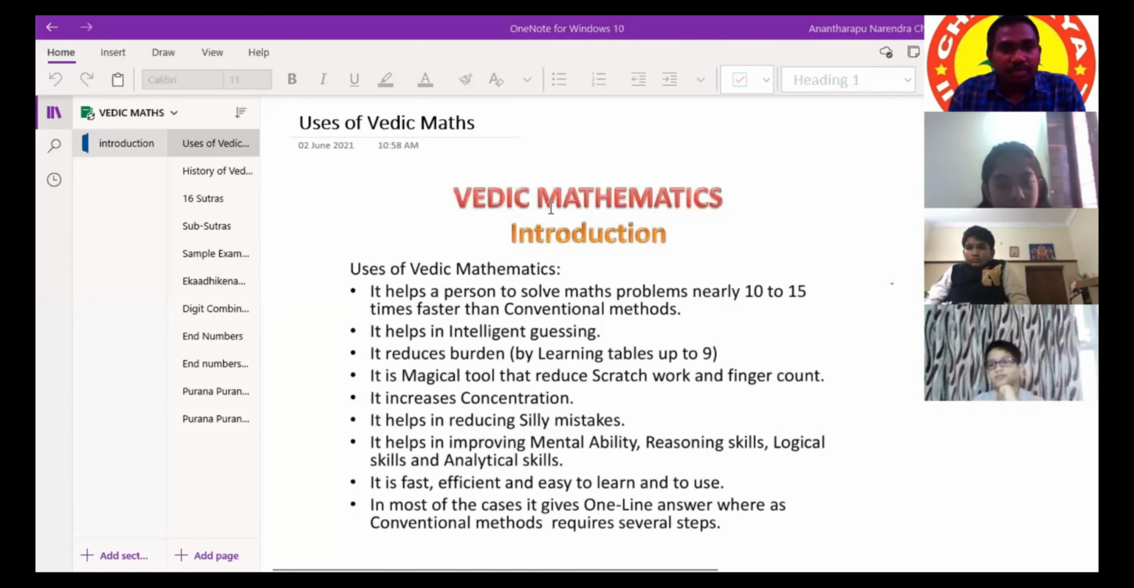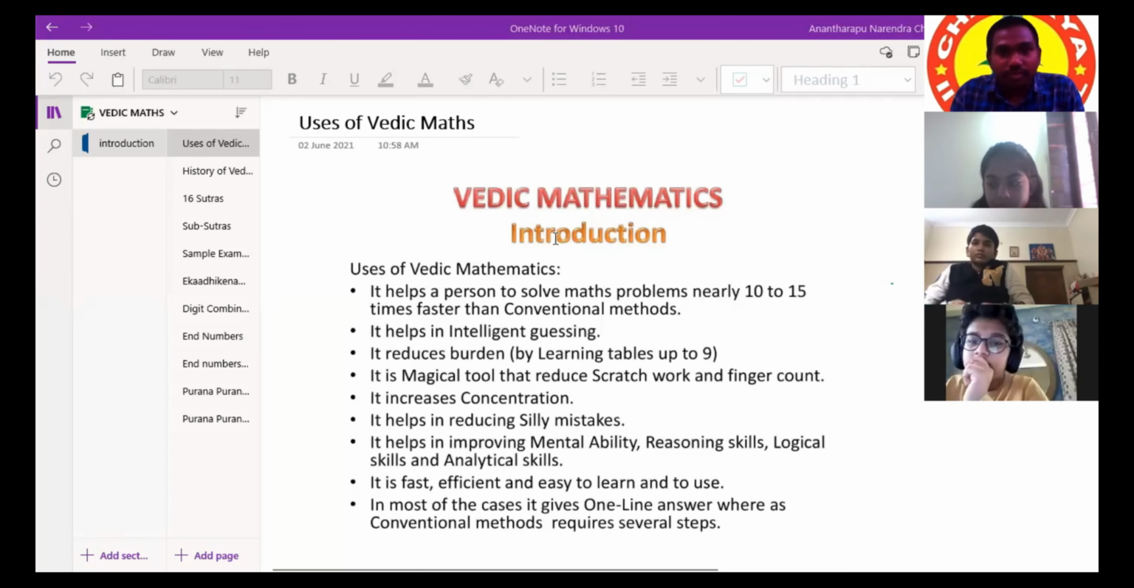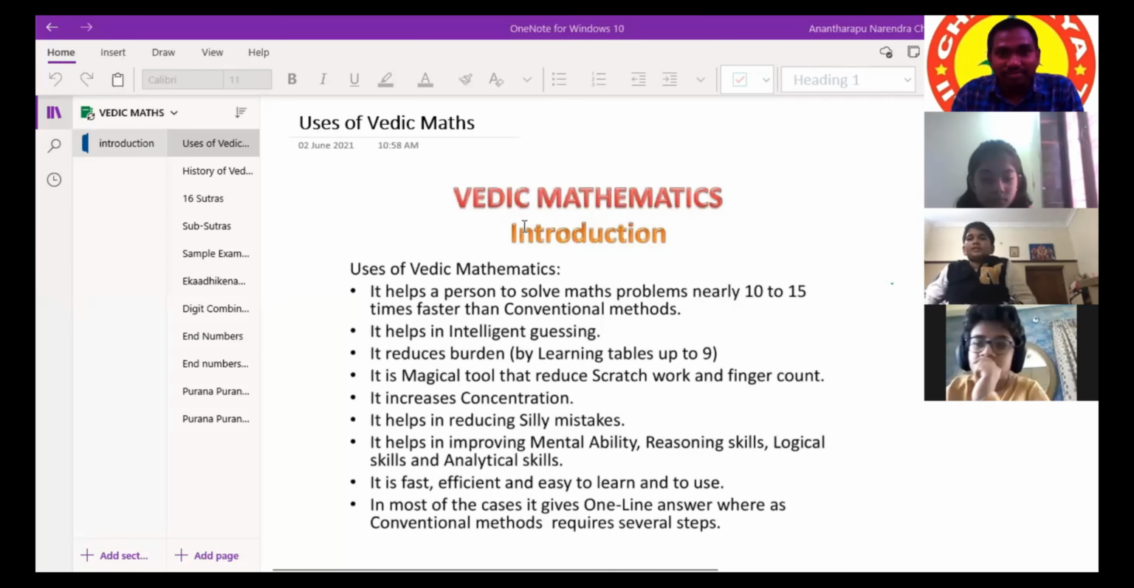Is this visible for all of you? What is there on the screen? Vedic maths. Vedic maths introduction. Then conventional methods.